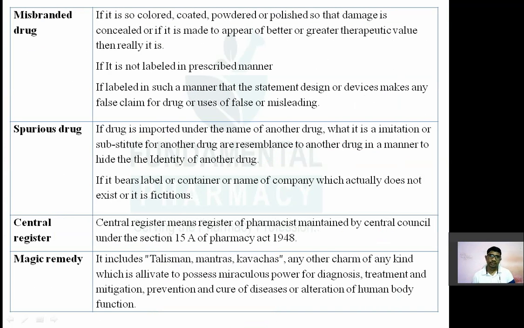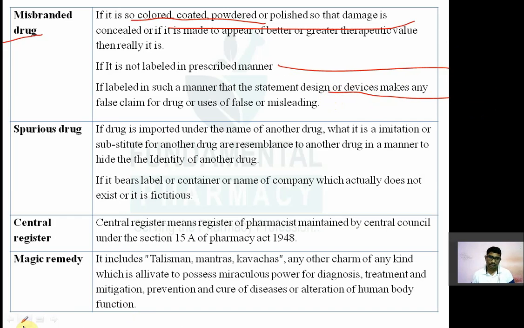The second definition is the misbranded drug. So if the drug is colored, coated, powdered or polished, CCPP, if color, coated, powdered or polished comes, so that damage is concealed, or if it is made to appear of better or greater therapeutic value than it really is, it is misbranded. Again, if the drug is not labeled in the prescribed manner, it is again misbranded. If labeled in such a manner that a statement or design or device makes a false claim, or its use is misleading, then it will be misbranded.